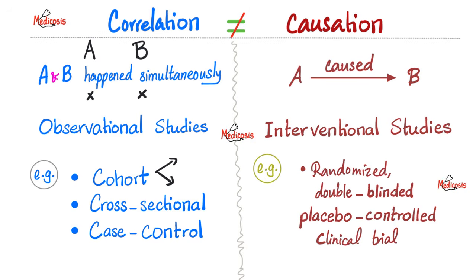On the other hand, examples of interventional studies include the famous randomized, double-blinded, placebo-controlled clinical trials, which are done in medicine. Correlation is not the same as causation is the most fundamental rule of statistics, and it's also the one that is often forgotten, including by smart, sophisticated people who should know better.